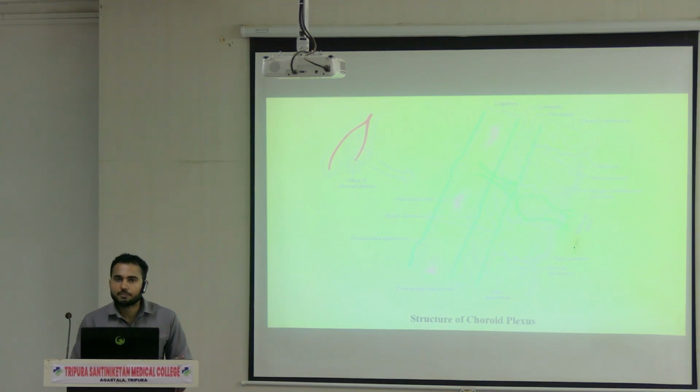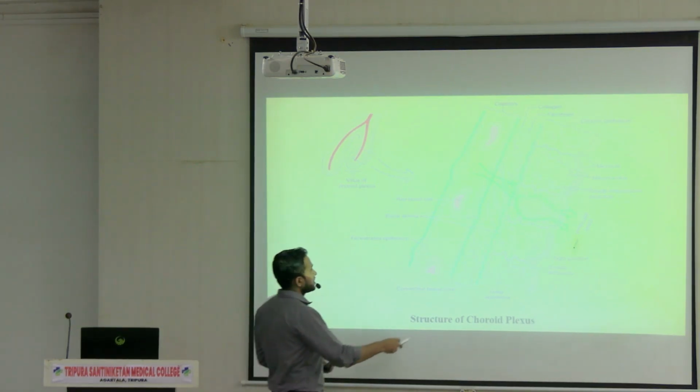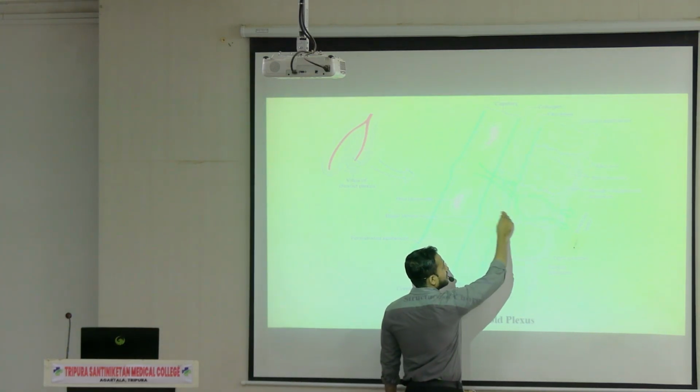Now in case of choroidal plexus, if you see the stroma or the body of the choroidal plexus, it consists of many capillaries. Blood capillaries are there, separated from the subarachnoid space by the pia mater and arachnoid ependymal cells. So here you can see these are the arachnoid ependymal cells. This is the basement membrane for the arachnoid ependymal cells, and this is the blood capillary. So the production of CSF is taking place through these cells.